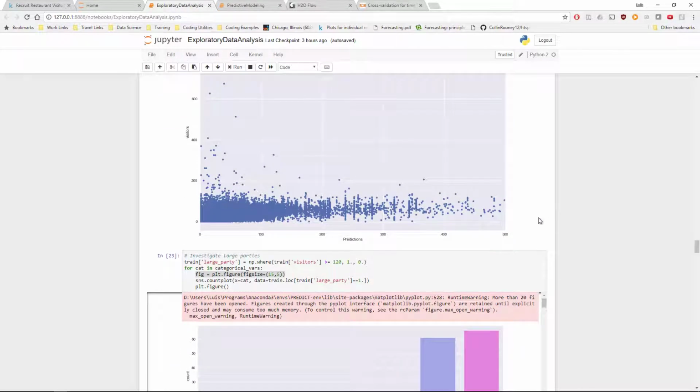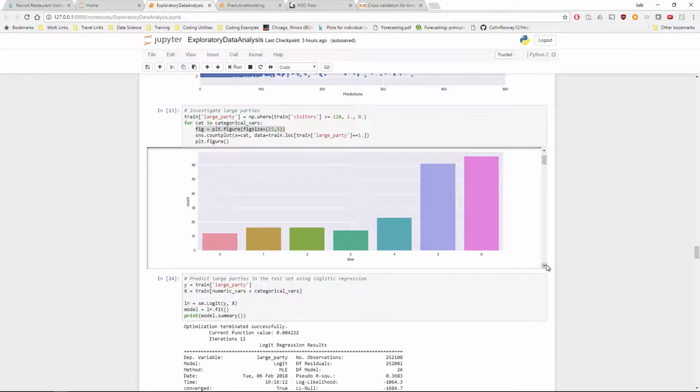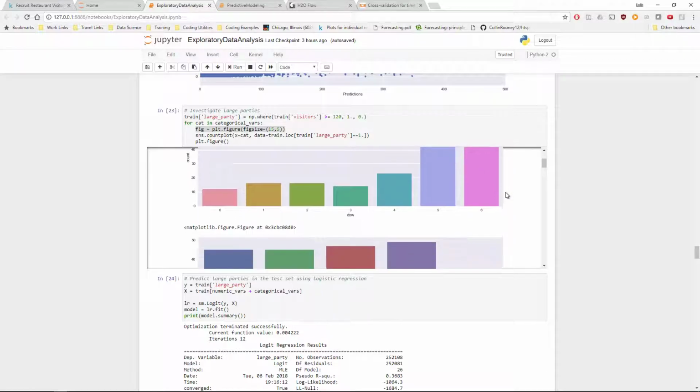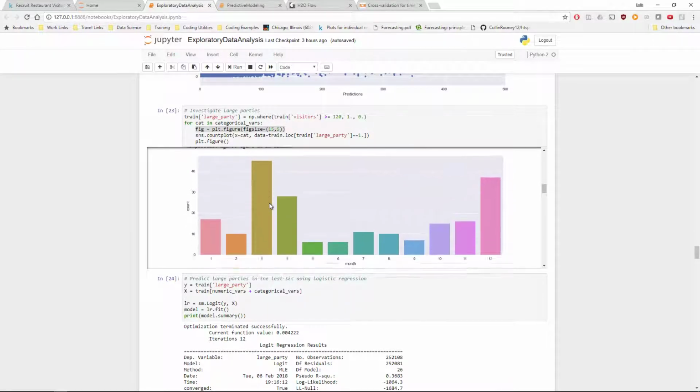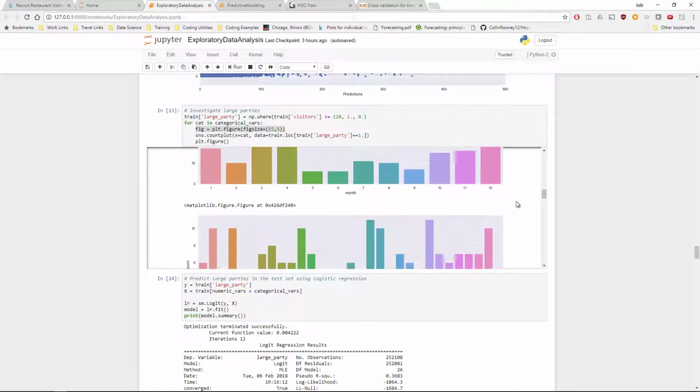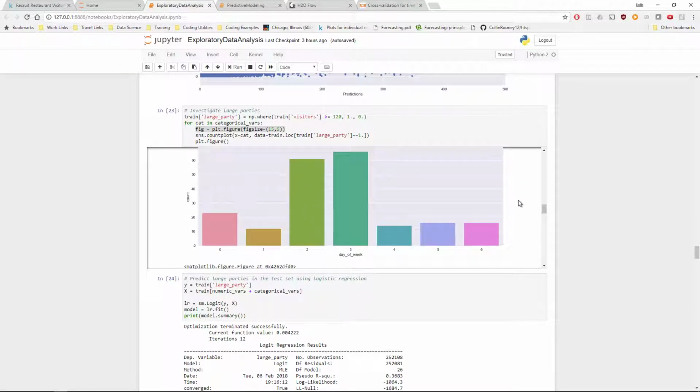maybe there's a way that we can identify these values as a large party. So I assigned everything that was greater than 120 to large party in the training data. Then I took a look at the various categorical variables to see what relationship they had on this large party. So we see day of the week 5 and 6, weekends, we see larger parties, week of the month, some of these months see a lot larger parties. So there may be some